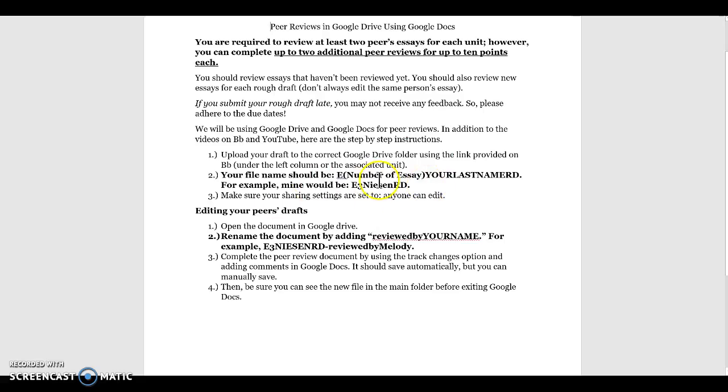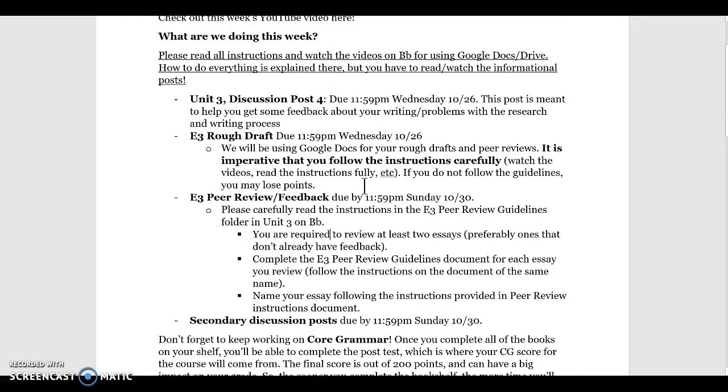So this is the important part, because so many of us will be using the Google Drive and there will be a lot of essays and files in here. It's imperative that we follow clear naming instructions. So I'm going to name my rough draft with E for the number, and then the number of the essay, and then your last name, RD. So for example, for me, it would be E3 Neeson RD.